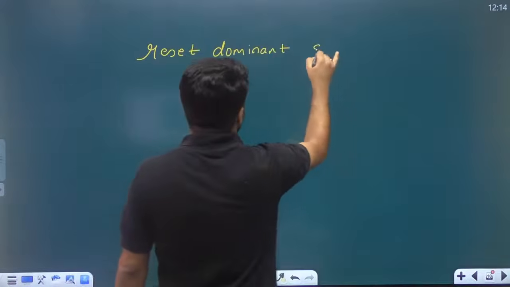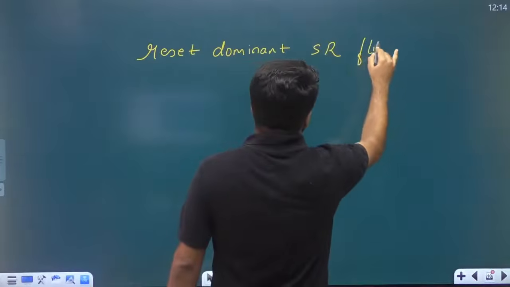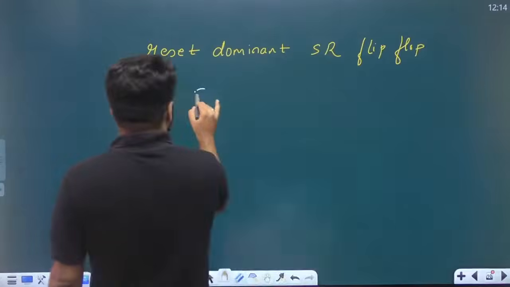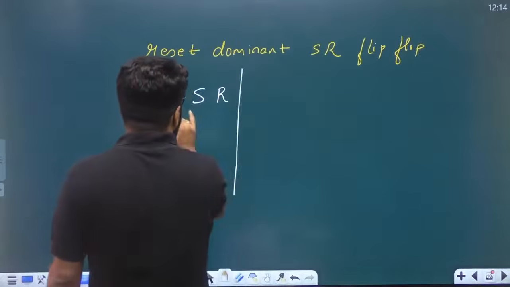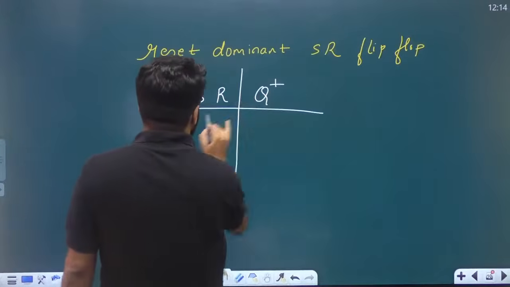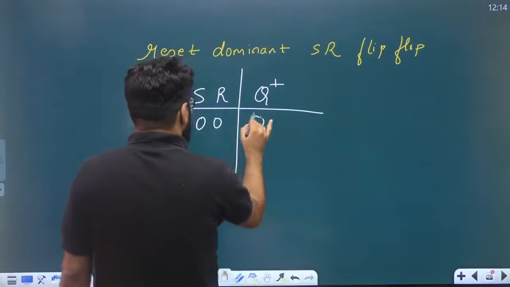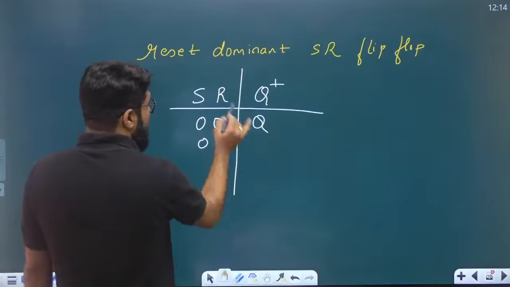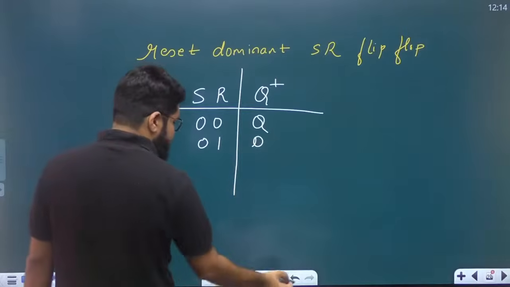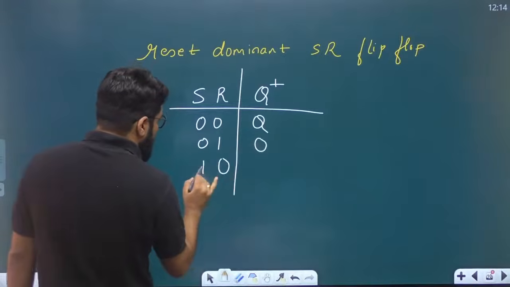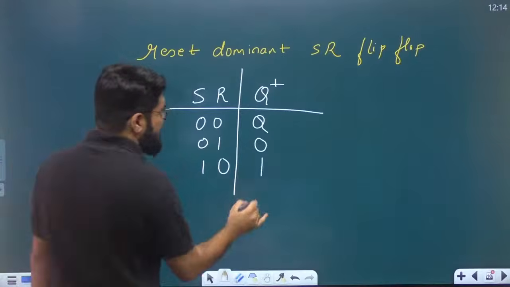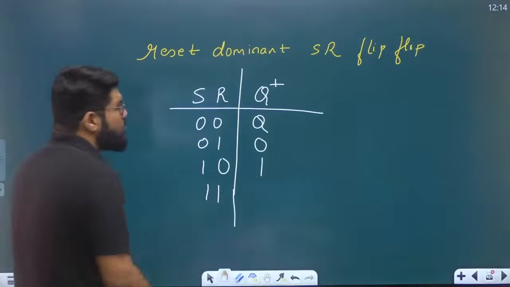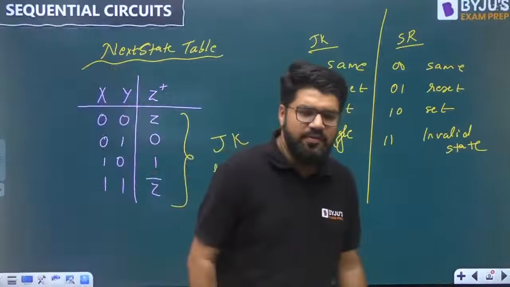Reset dominant flip-flop, also known as reset dominant SR flip-flop. It is a flip-flop which has the following characteristic table. 0, 0, it is almost similar to an SR flip-flop. 0, 0, same state. 0, 1, 1 is R. R means reset, so the next state is reset. 1, 0, 1 is in place of S. S is set, so the next state is set. 1, 1, which is known as the invalid state in the SR flip-flop.